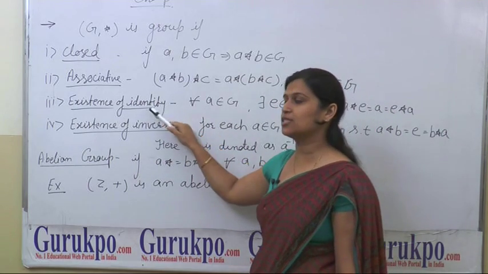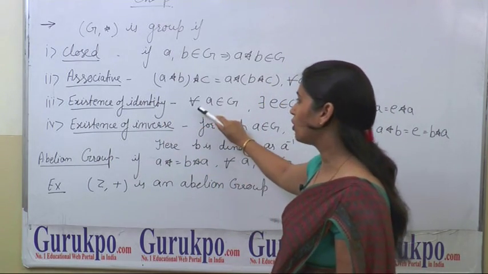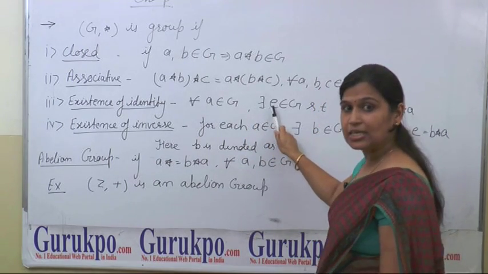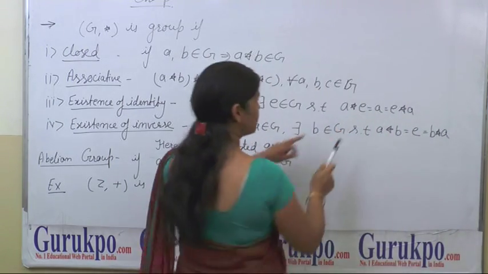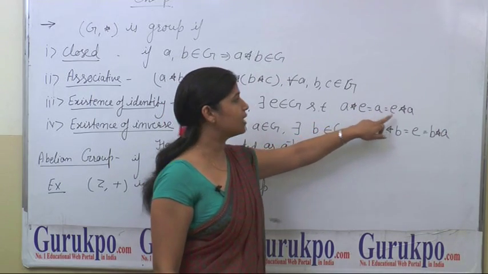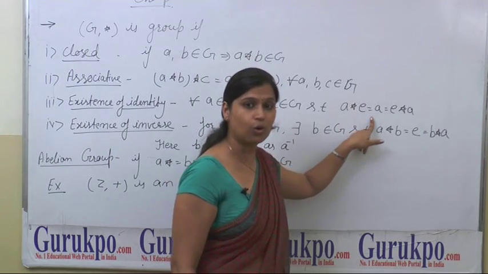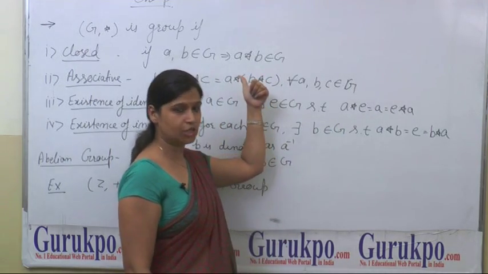Third one is existence of identity. Means for all A belonging to G, there exists an element E in G such that A star E is equal to A is equal to E star A. In this situation, this E is called identity for G.